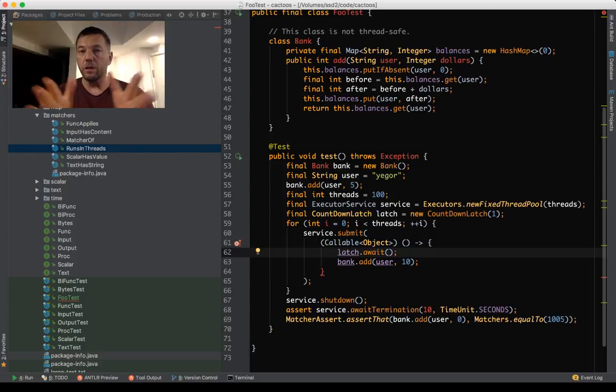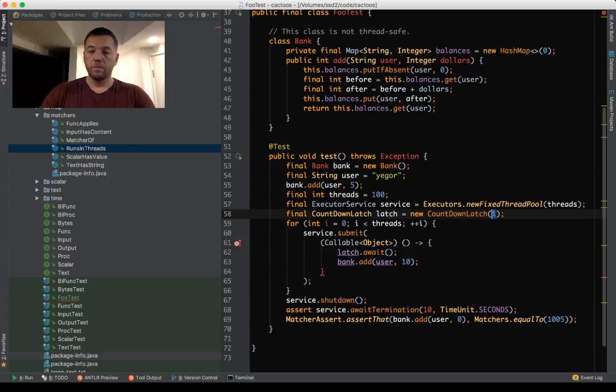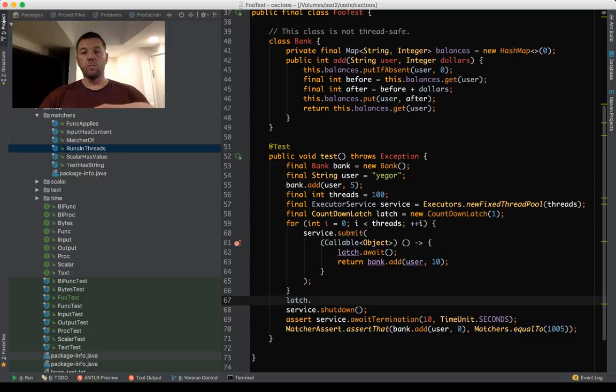So we will submit our code to all 100 threads. They will all start and none of them will finish. They will all be stuck at this line because the latch equals 1, staying there and waiting. So imagine there are going to be 100 threads waiting for the latch to become 0. And then here we say latch countdown. So first of all, we create a pool of threads, we give them instructions, they get stuck, they wait, they sit on hold, and then we drop the latch and all of them start to execute.